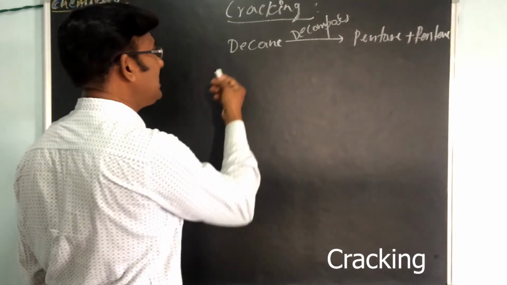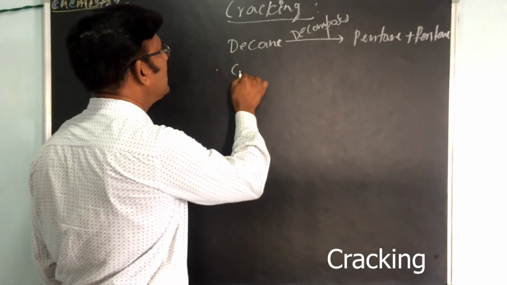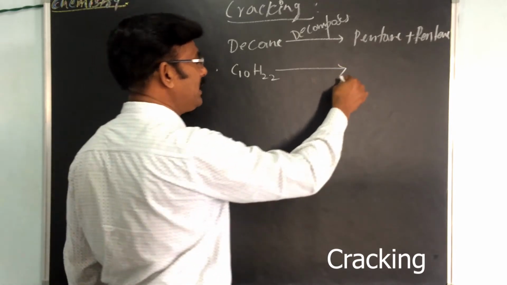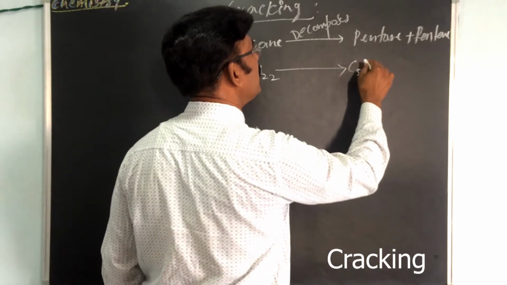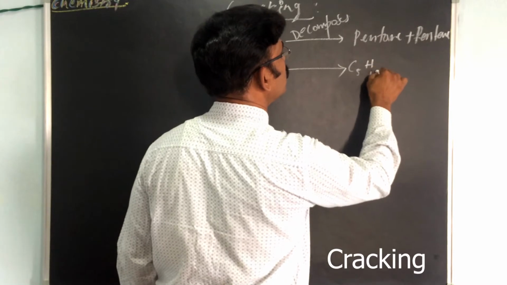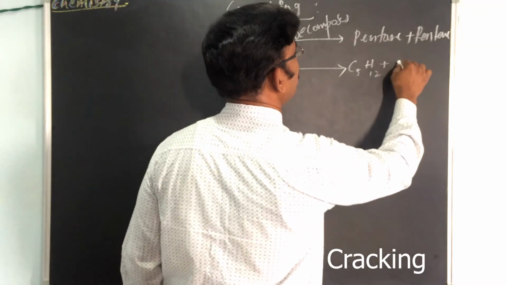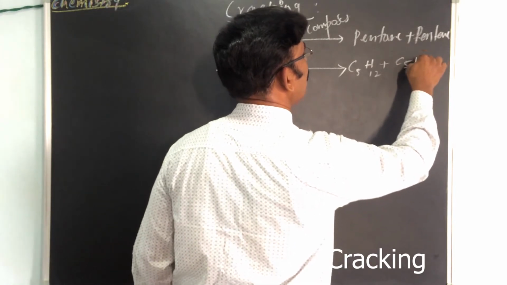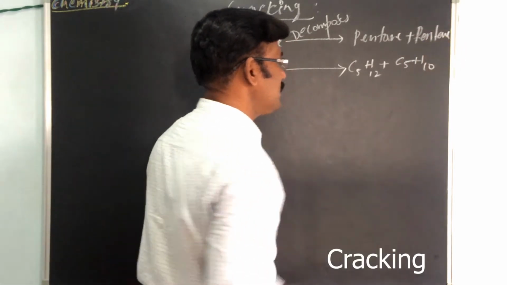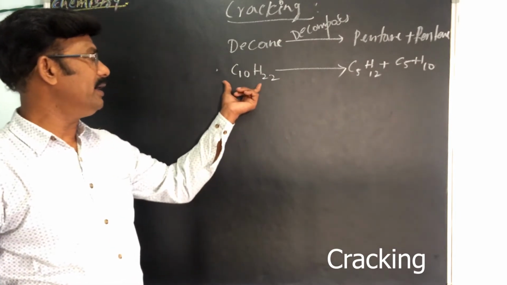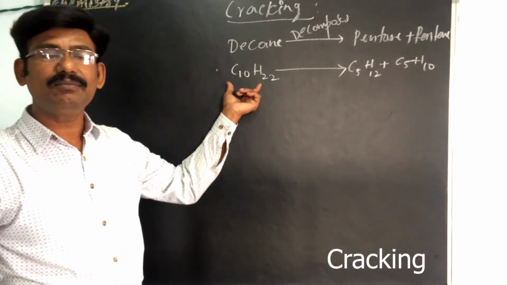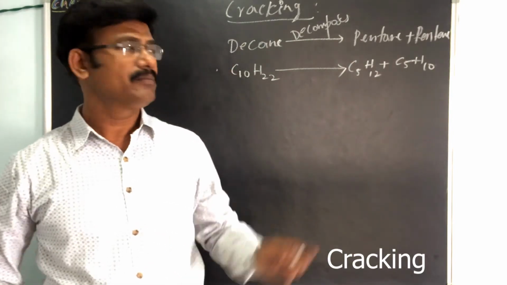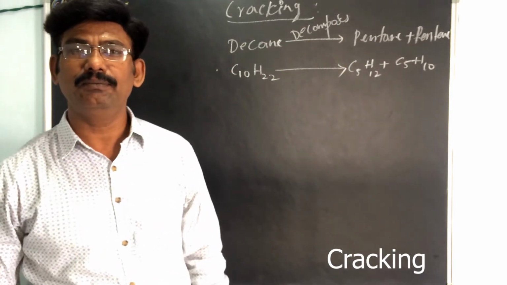Decane means 10 carbons, C10H22. Pentane is C5H12, and pentene has two hydrogens less, with a double bond, C5H10. So decane is the larger molecule and is converted into two smaller molecules. Both are hydrocarbons.